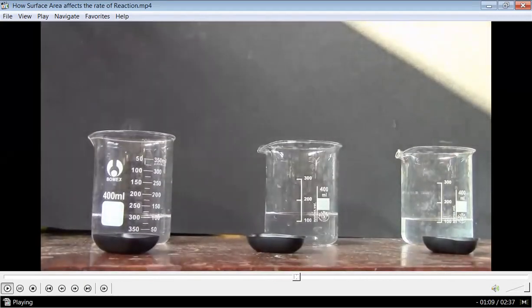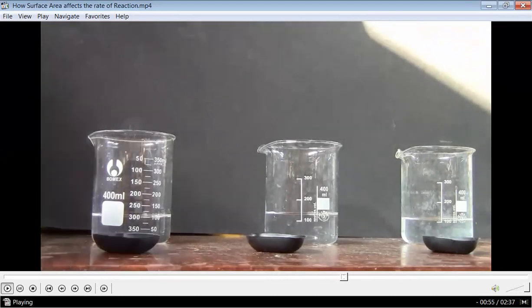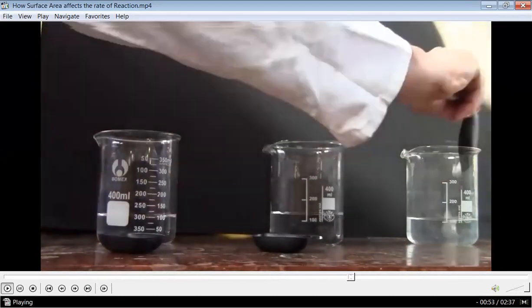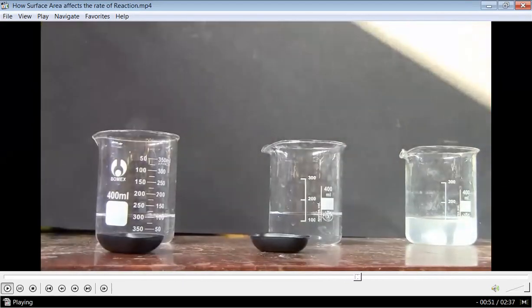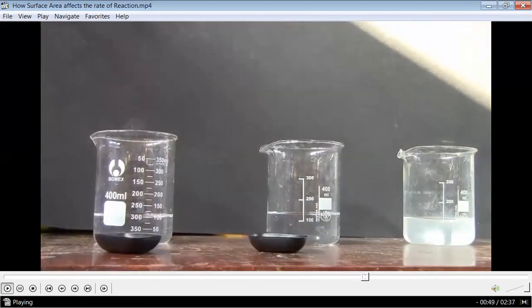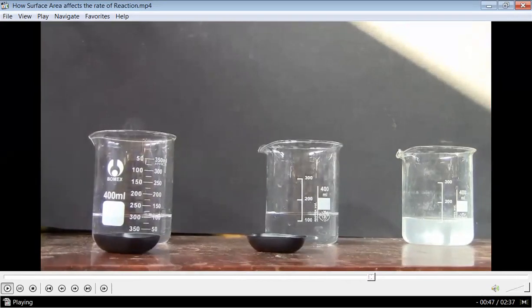Now what we're going to do is put them into the dilute hydrochloric acid and just by observing, make a note of the rate of reaction, how fast the reaction goes. In other words, how fizzy it gets. This is the one with the large chips. As you can see, the reaction's fizzing. It's not particularly rapid, but it's going fine. And the reaction shouldn't take too long to complete.